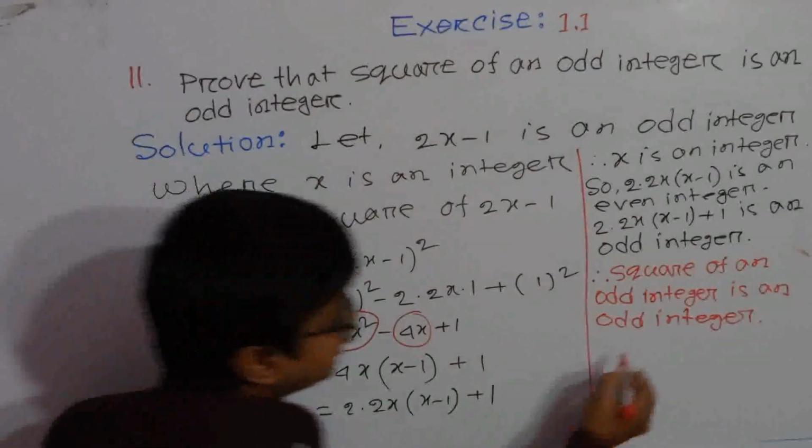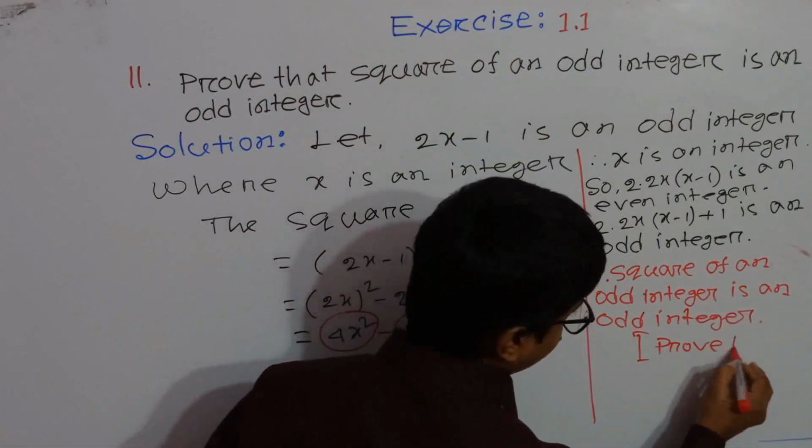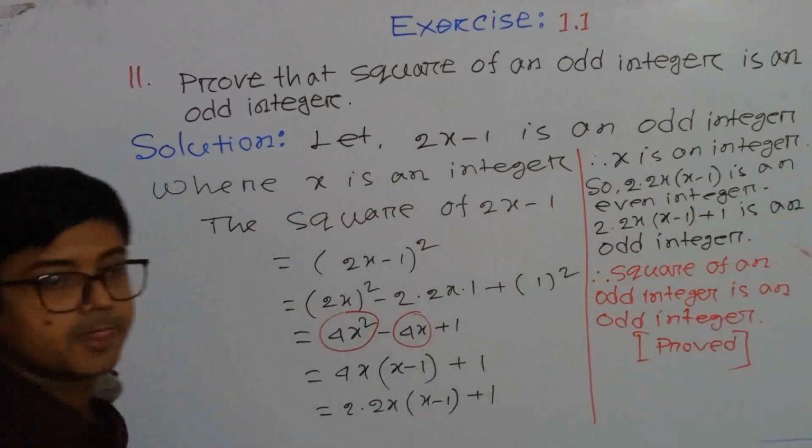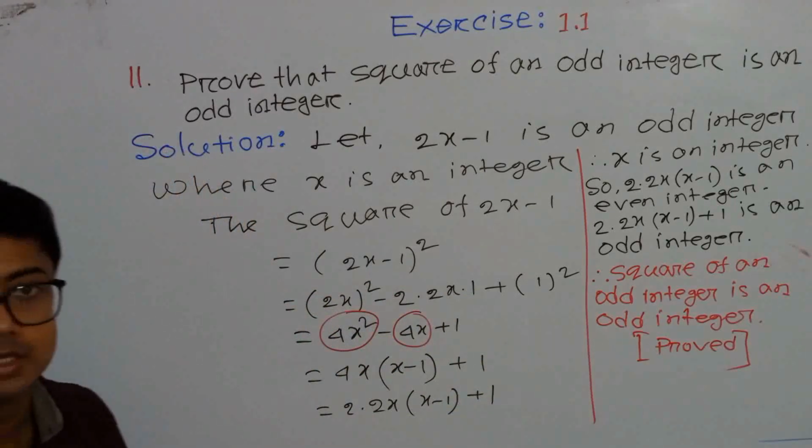Odd integer proved. This is the required solution of question number 11.